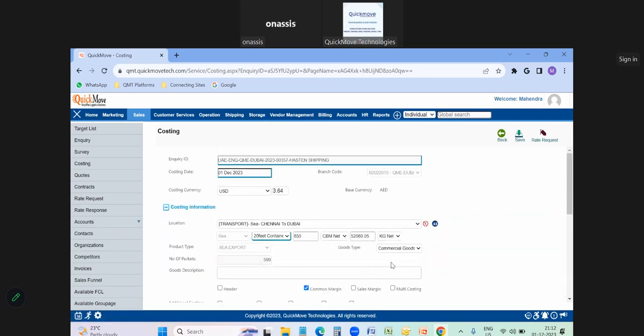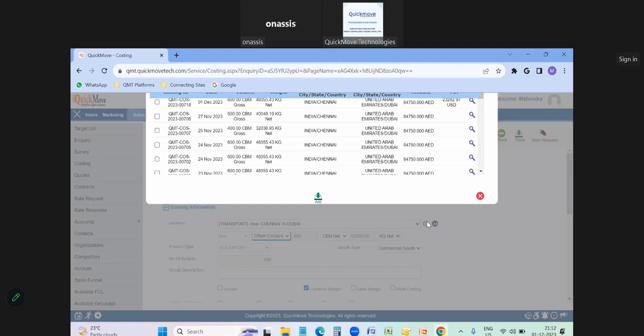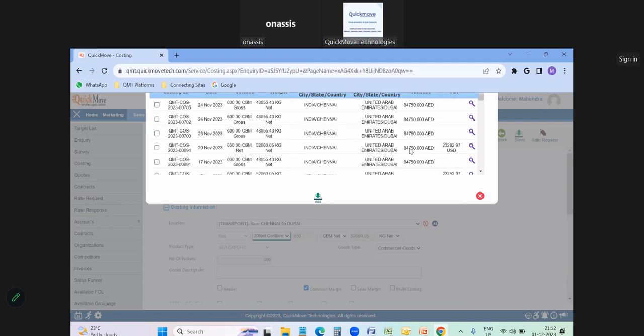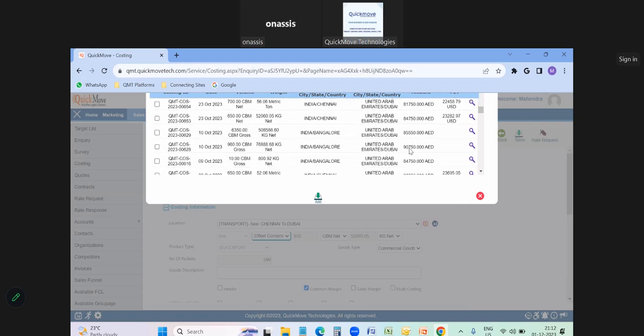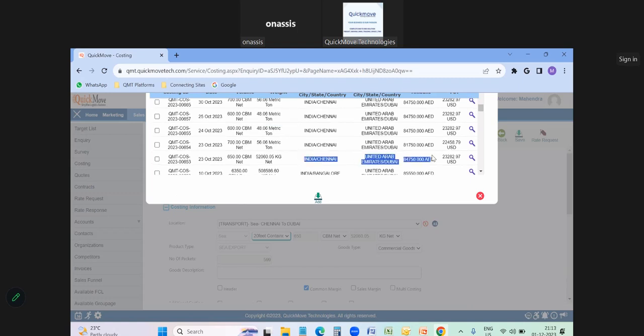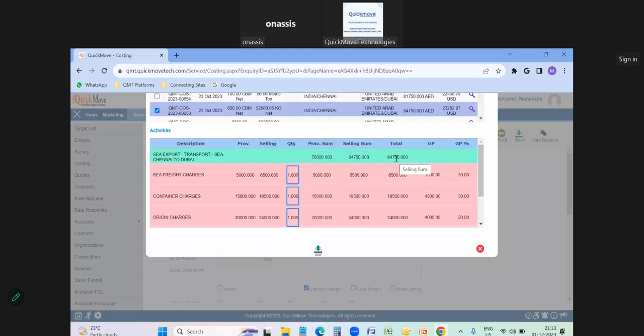So here two more options are available. There is similar rates. Once you click on similar rates, you can see earlier we have done the same volume, same shipment with a different customer, and the same charges will be applicable for this customer. Means the software will show you, from the past 6 months, with the same volume and weight, for which customer we have done the business, Chennai to Dubai, with the same volume, and the same charges will be applicable for this customer. We can click on that and the software will show the charges for the previous customer, and you can click on the add button.